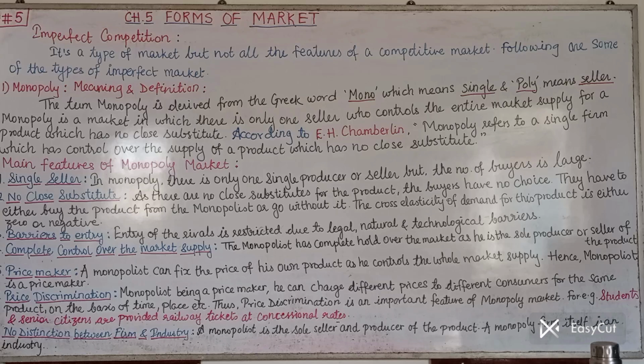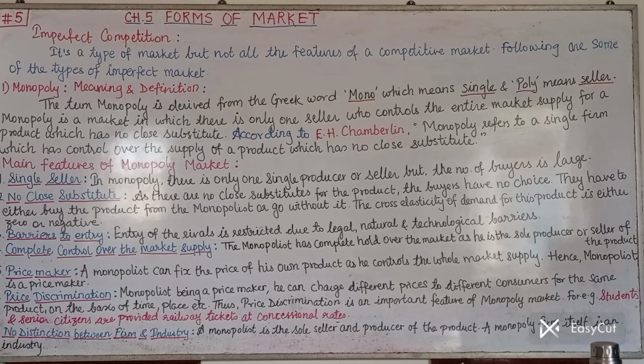But here in this case, a monopolist is the sole seller and producer of the product. He is the single person, single seller, single producer, and that's why under monopoly, a firm itself becomes the industry. Whatever is the firm, that itself is an industry because there is no other firm doing the same kind of business. I hope you got it.